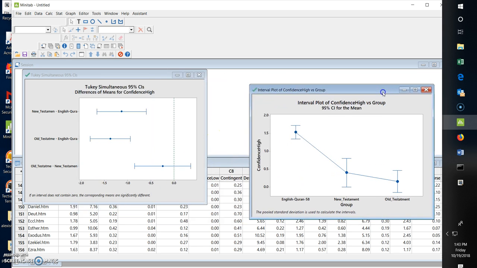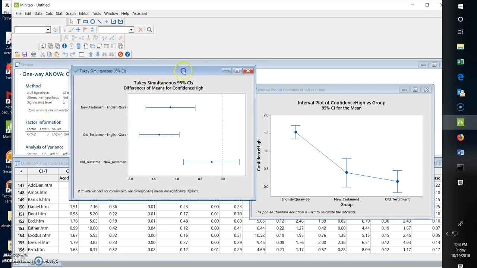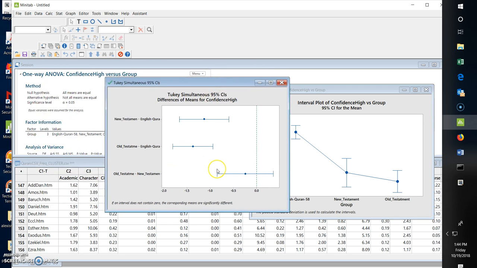But to know if that's really confident, we look at Tukey. The Tukey test says that if a confidence interval, which these things are, crosses 0, you don't have statistical significance. So it turns out there's no statistical significance between the Old Testament and the New Testament in terms of high confidence, because this line crosses 0. But notice that between the New Testament and the Quran, and the Old Testament and the Quran, they are very significantly different.